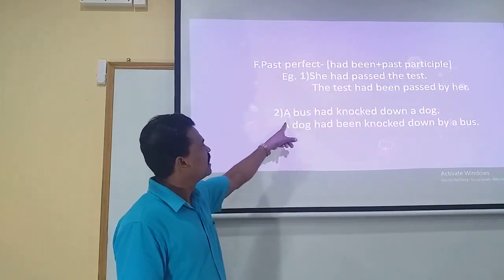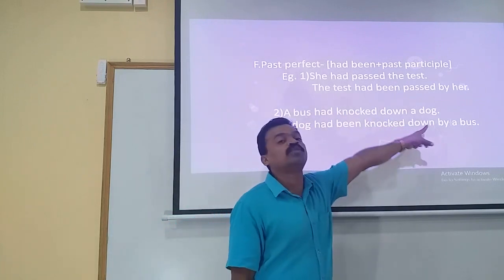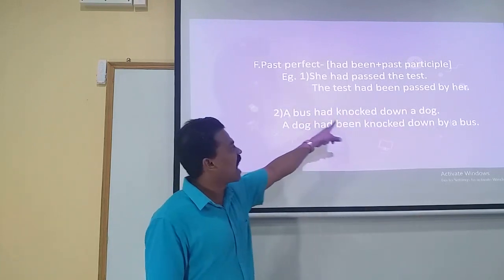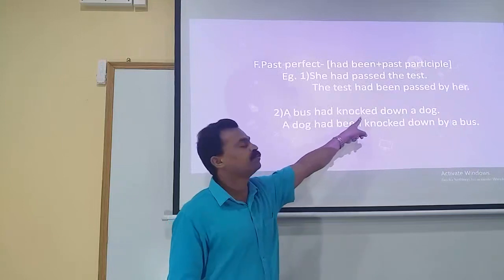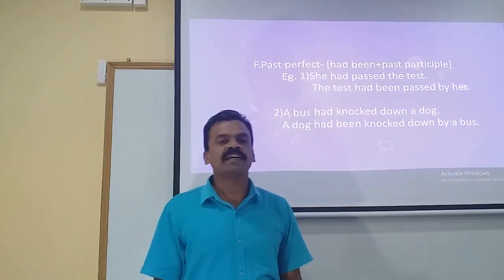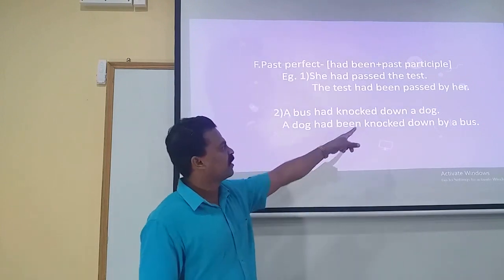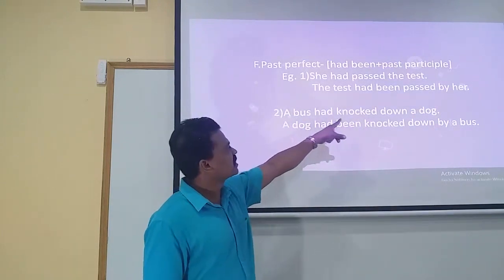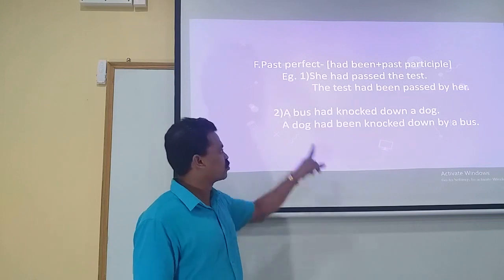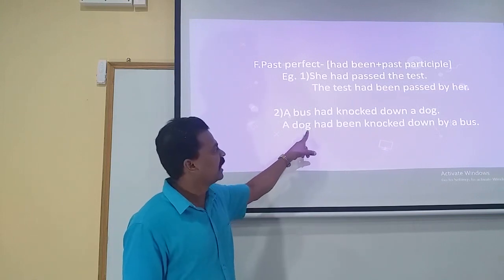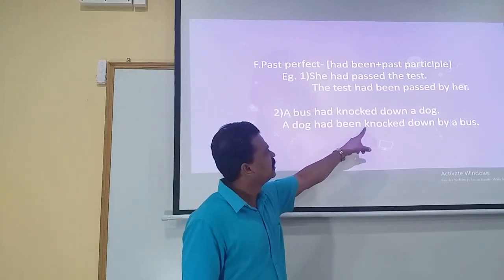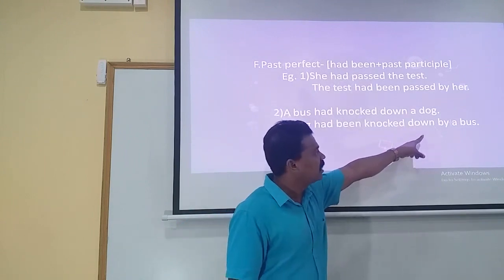Example number 2. A bus had knocked down a dog. A bus had knocked down. Had plus third form of the verb. The statement is given in a past perfect. So let us find out the object from there. A bus had knocked down a dog. So a dog is the object here. So a dog, after that had been, third form of the verb, knocked down, by a bus.